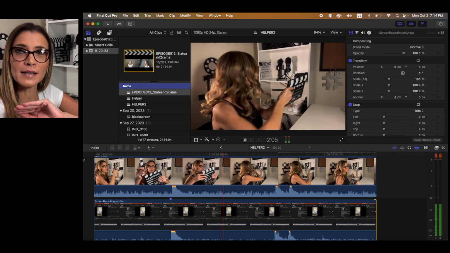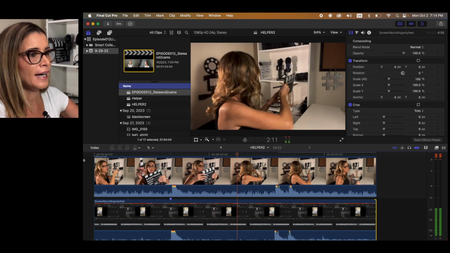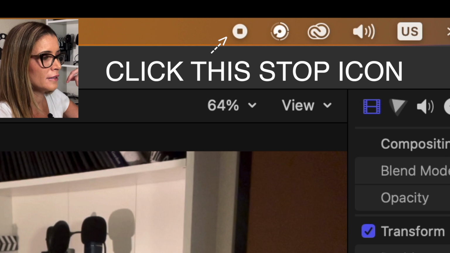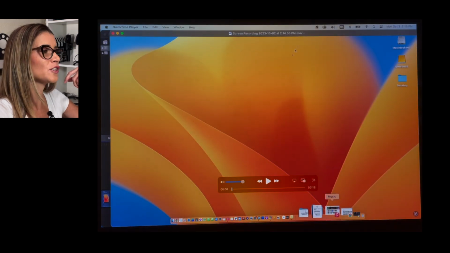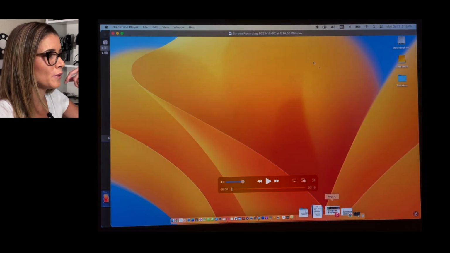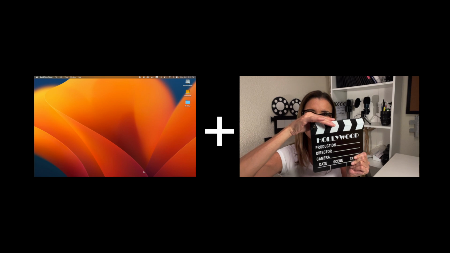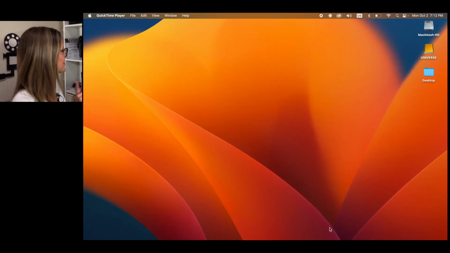Okay, so now that I'm done with this video, I am going to stop on the QuickTime and it's going to show me a little window with the video. And this is where I save it. And now with the file on your computer plus this video that you recorded yourself teaching, that's what you're going to sync together.